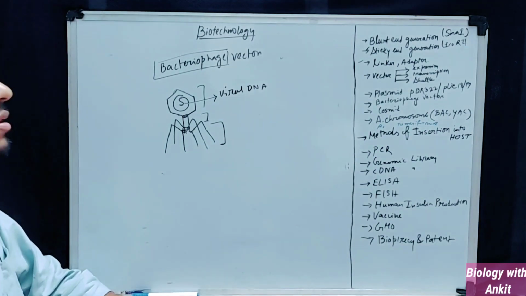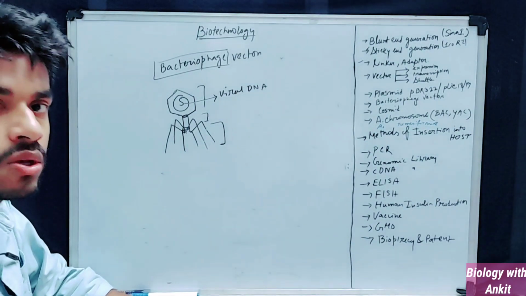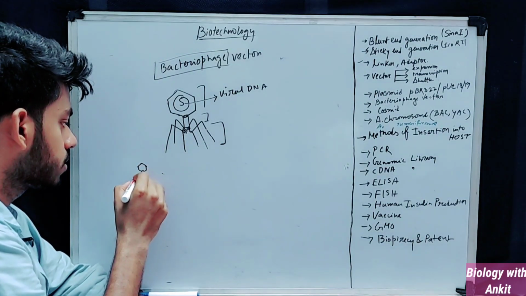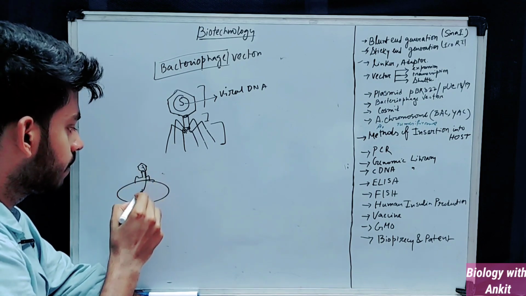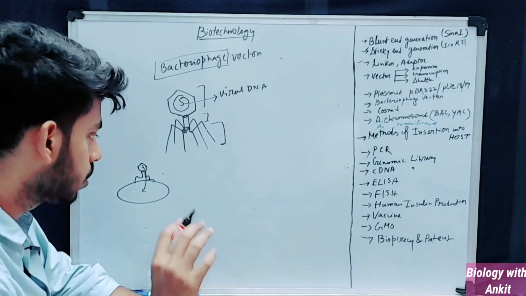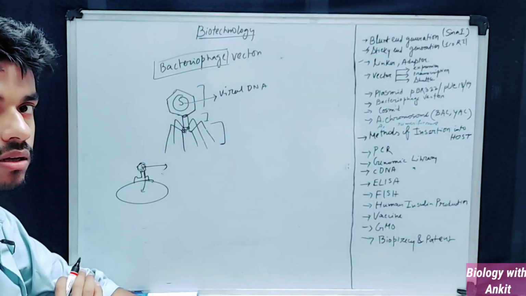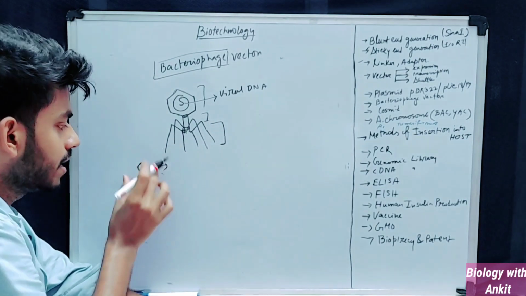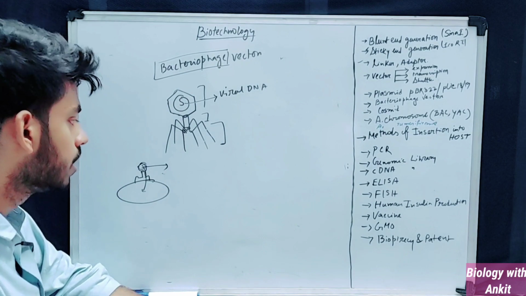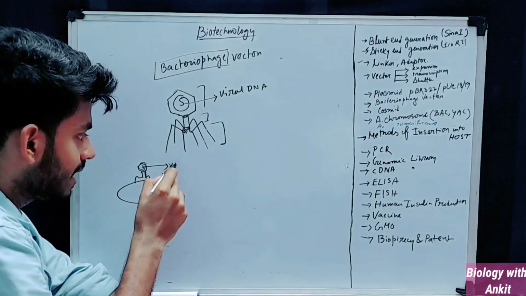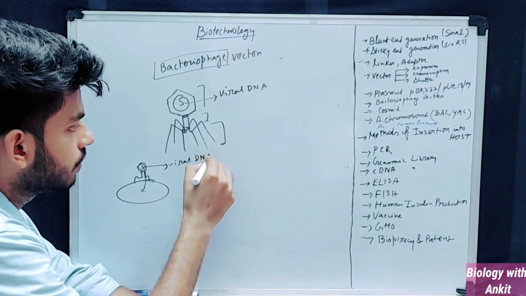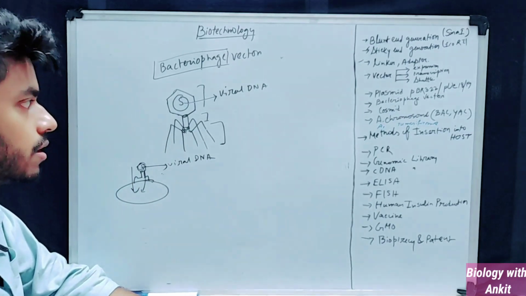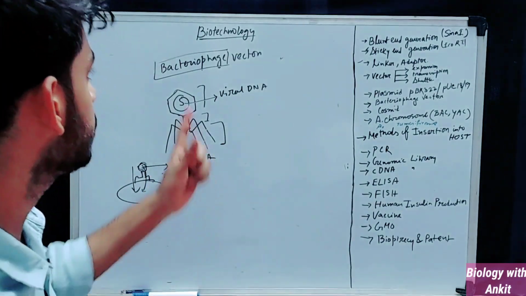So when the scientists were researching and coming to various new concepts, they found that a bacteriophage can easily transfer its viral DNA from itself to the bacteria. So what if we modify this DNA? Meaning, a bacteriophage was quickly inserting its viral DNA into my bacteria. So if we modify that viral DNA, it will be simple to transfer the DNA inside. So this is the concept that gave rise to the bacteriophage vector.